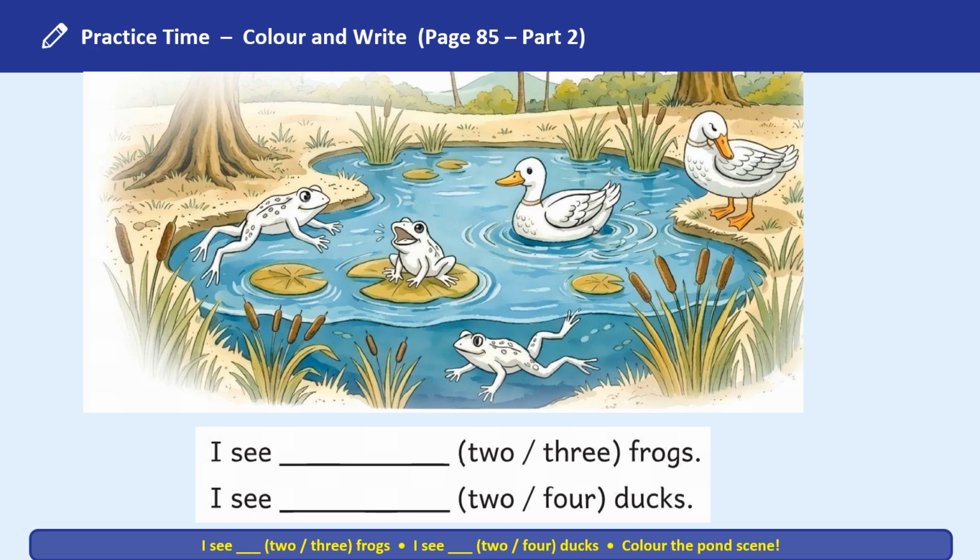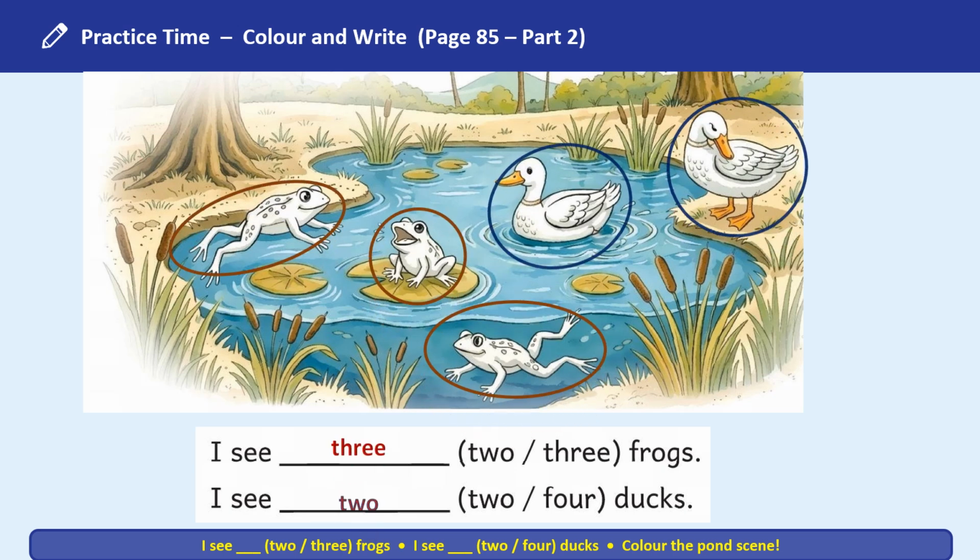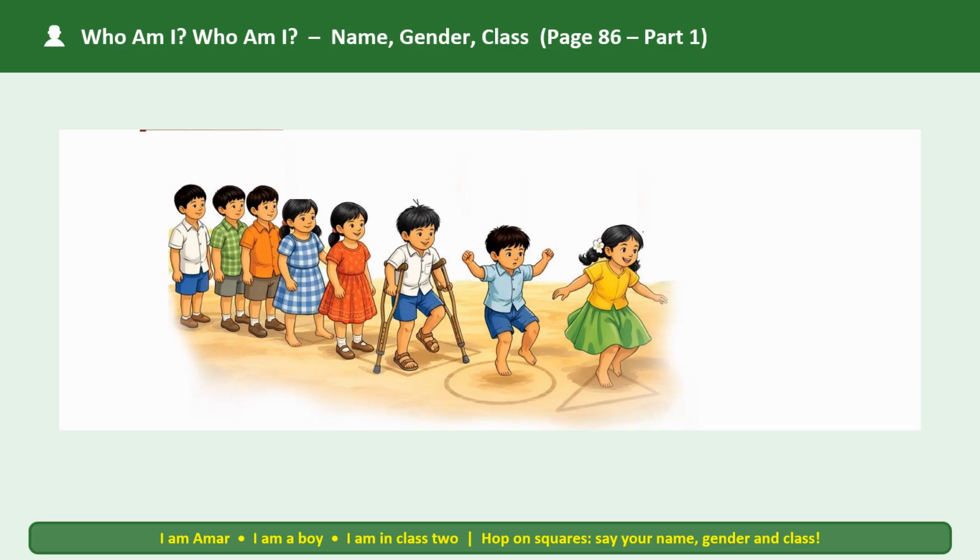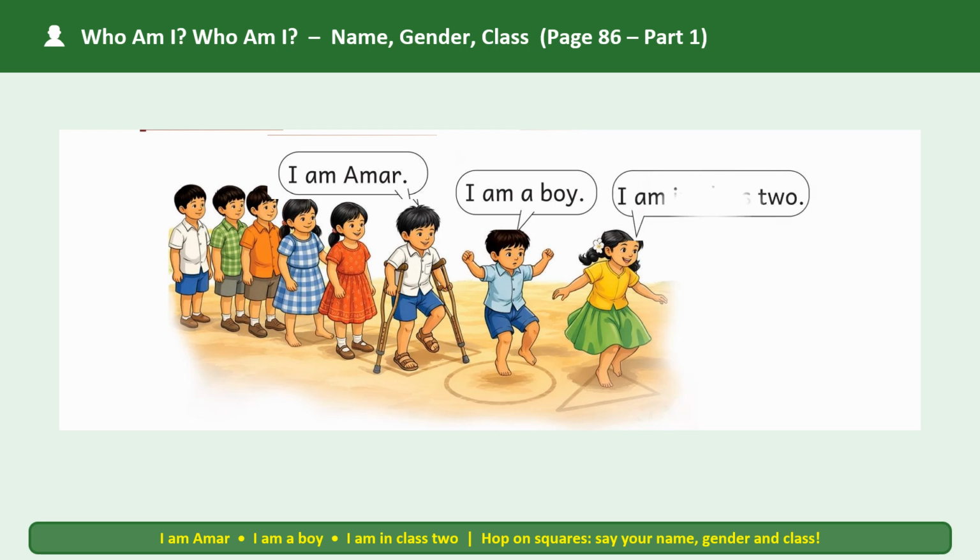Here's the practice time. I see three frogs. I see two ducks. Who am I? Who am I? Name, gender and class. So here there's a boy who says I am Amar. I am a boy. I am in class 2.